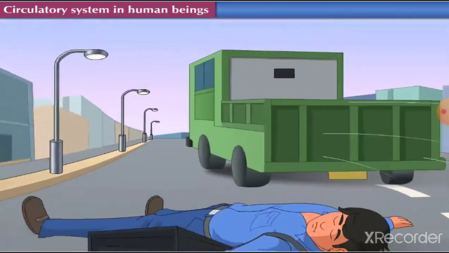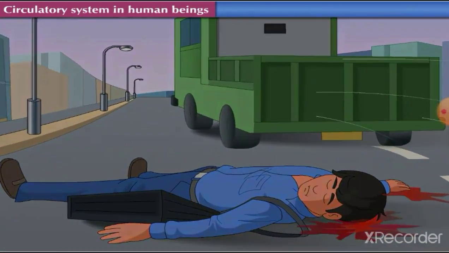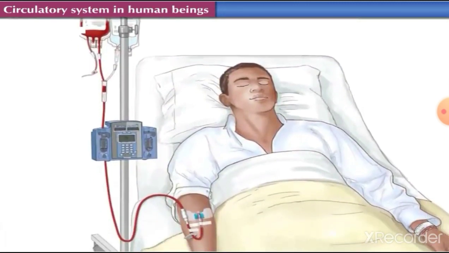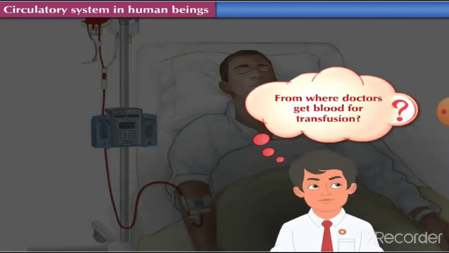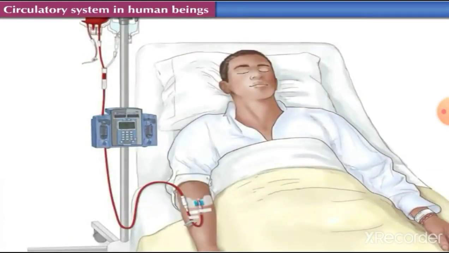When a person meets with a major accident, the person might suffer with heavy blood loss, which may prove to be fatal. To compensate this blood shortage in body, doctors immediately transfuse blood in the body. From where do the doctors get this blood for transfusion? Come, let us find it out.